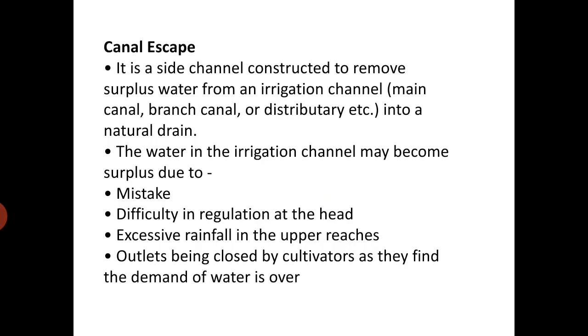Next point is canal escape. Canal escape is a structure constructed to remove surplus water from the irrigation canal into the natural drain. That is, a small channel is constructed to remove the extra water from the canal, and this extra water may be discharged into the natural stream. This surplus water may be present in the canal due to mistake, that is, when maximum water is discharged into the canal. Next, difficulty in regulation at the head.